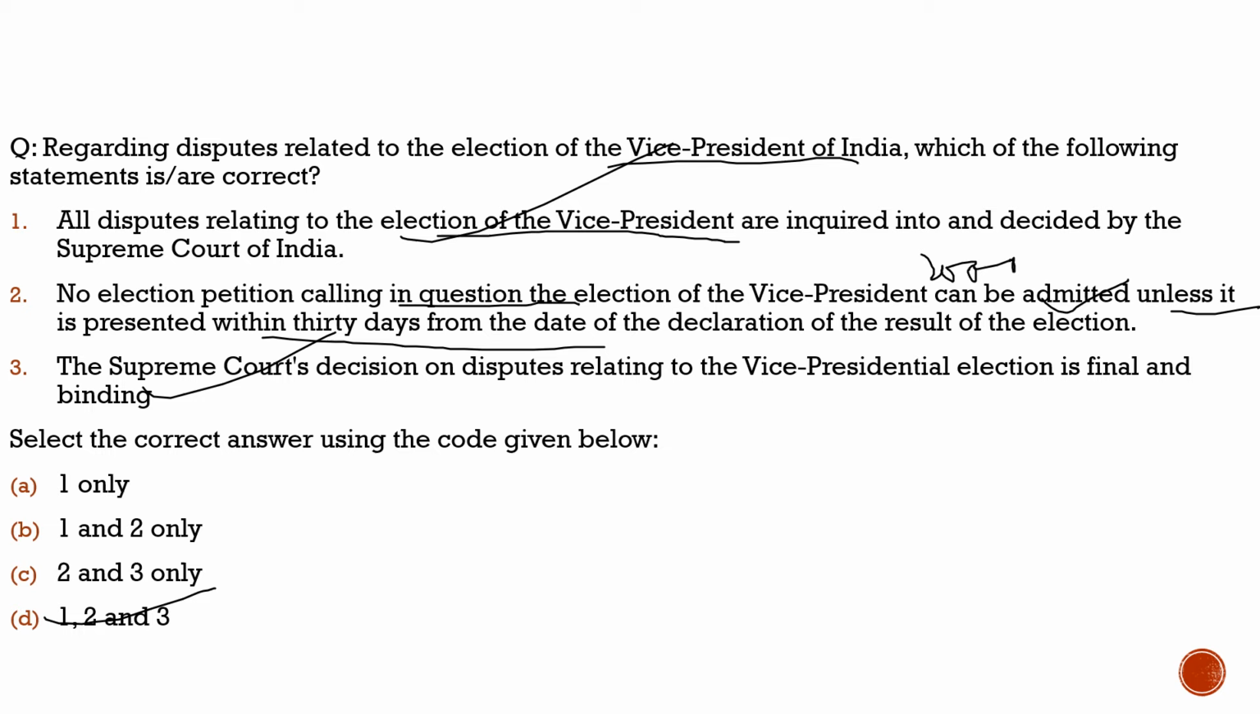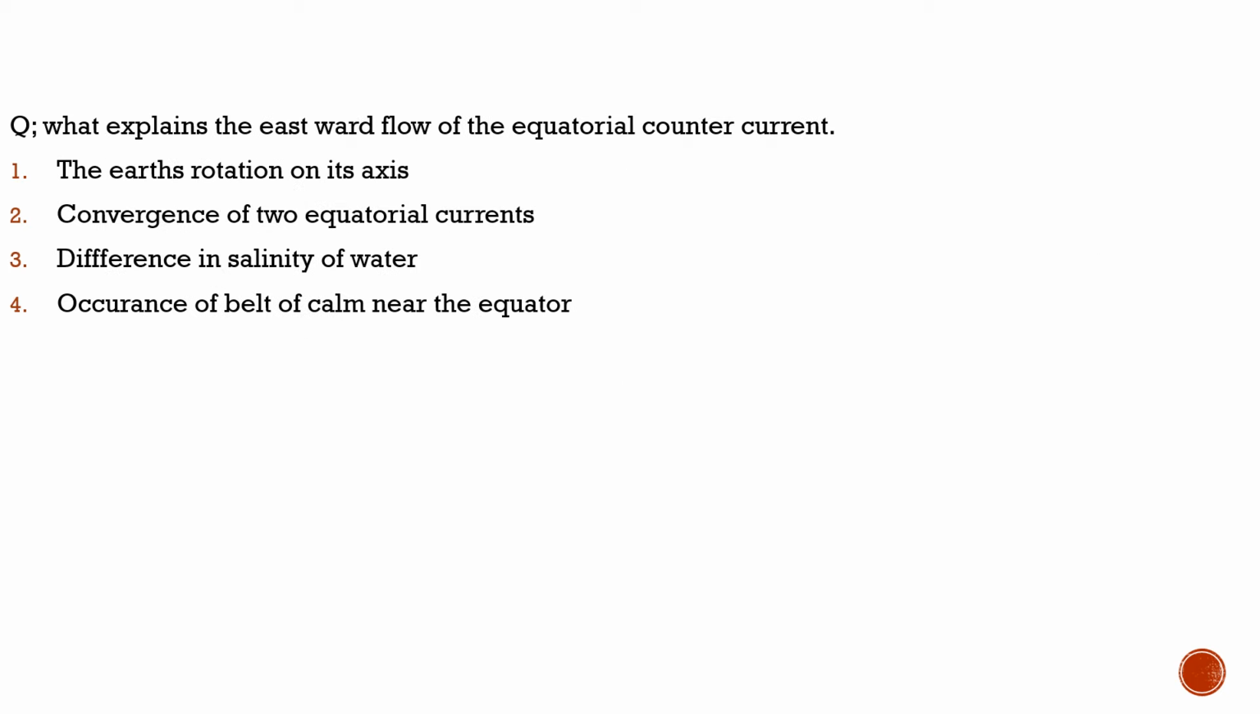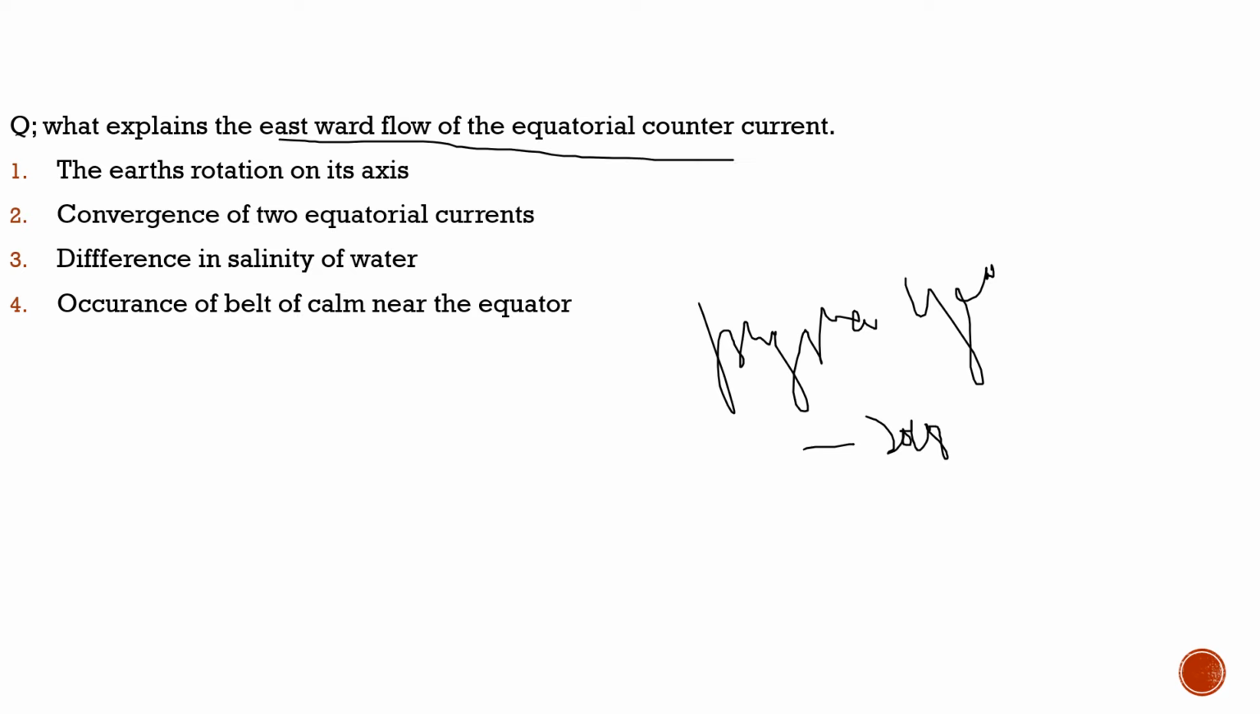Now let's move to the last part of our discussion where we will solve a previous year question. Currently, as you know, we are discussing questions related to physical geography, and this question was asked in 2018. Let's see what the question talks about. The question asks what explains the eastward flow of the equatorial counter current. Let's look at the statements.